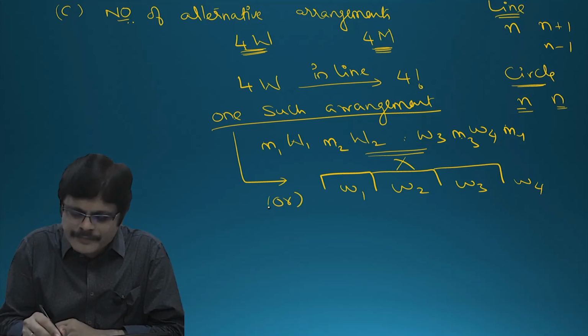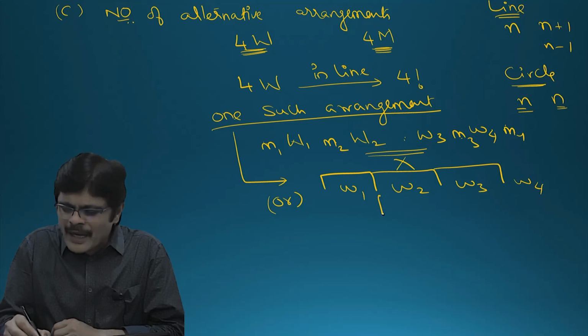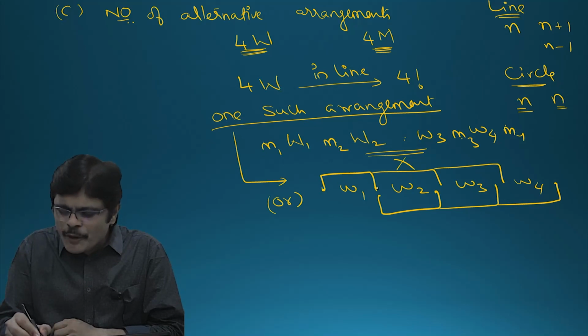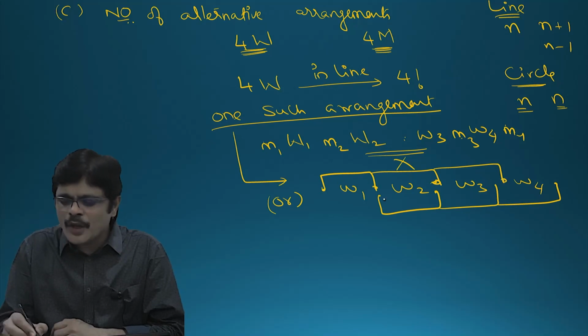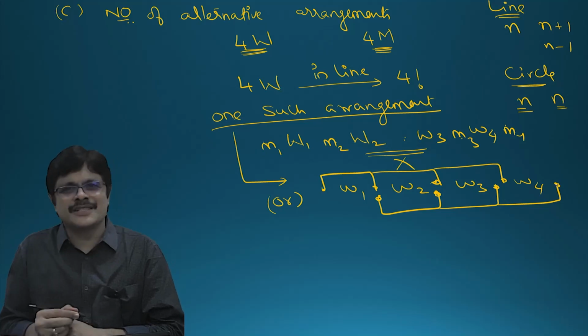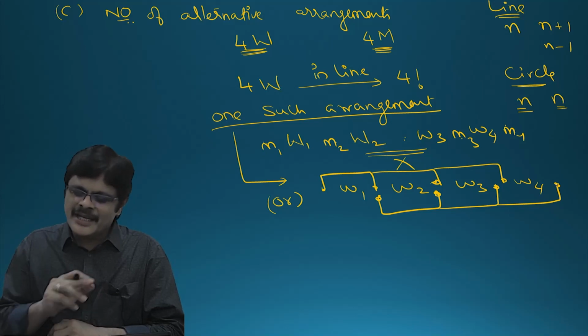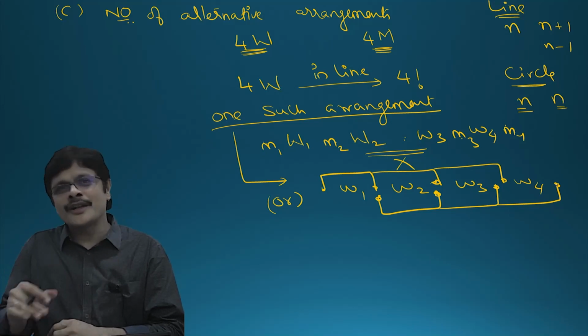Or you can select 2, 3, 4, 5. Means either these 4 positions you can select, or these 4 positions. It is not like any 4 positions. It is either these 4 or those 4 positions.